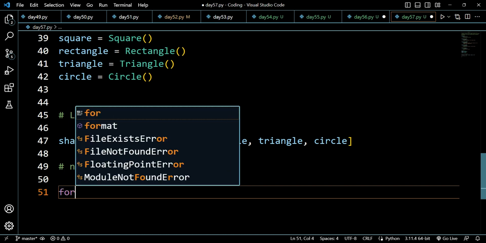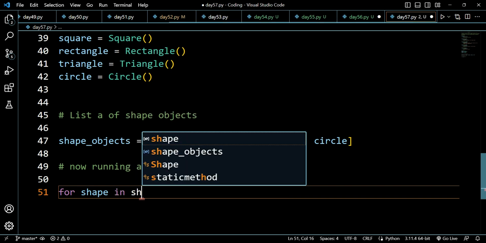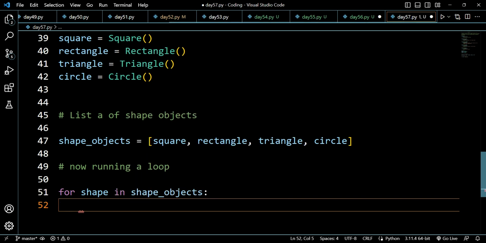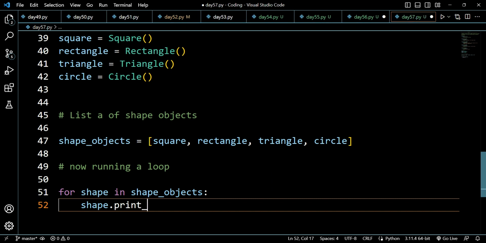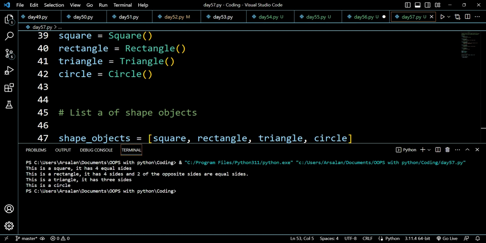To run a loop, I will say for shape in shape objects, we can just write shape dot print info, and I will just run it like this, and then it will show me something like this. First of all, this is a square, it has four equal sides. This is a rectangle, it has four sides and two of the opposite sides are equal. This is a triangle, it has three sides. This is a circle. So this is how the question will be done.